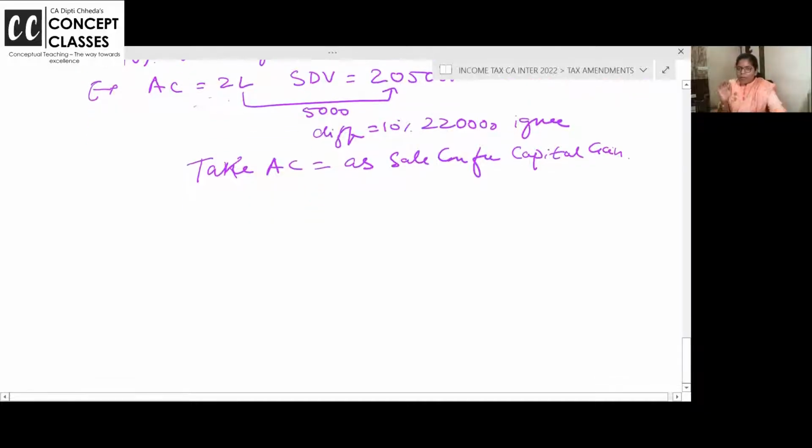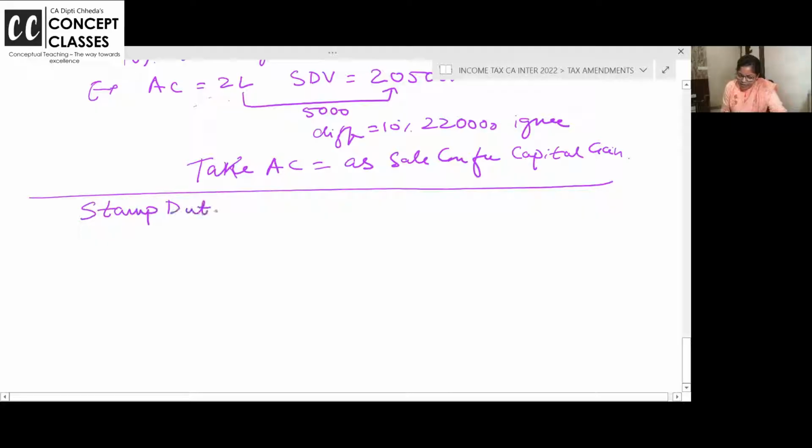Now, one more rule is there. We agreed that if stamp duty is higher than actual consideration, that too above 10%, we should take stamp duty value as the sale consideration. But now the next concept is: stamp duty value of which date?